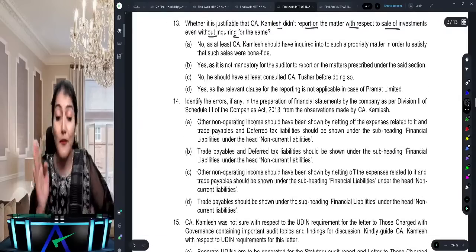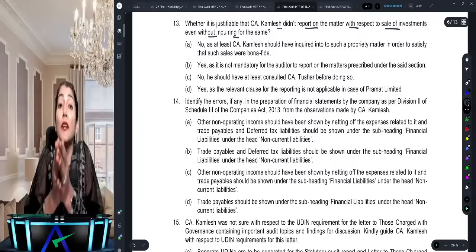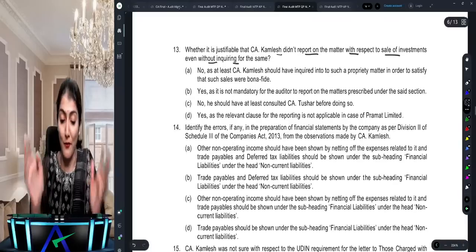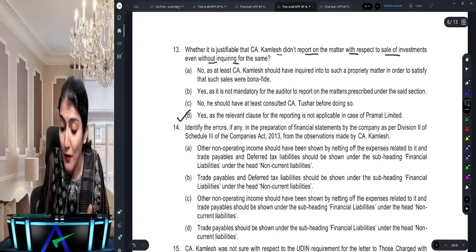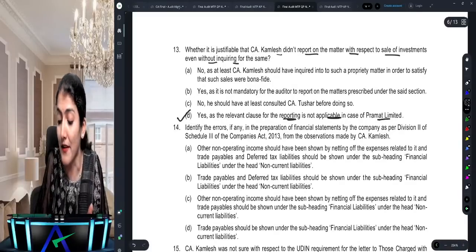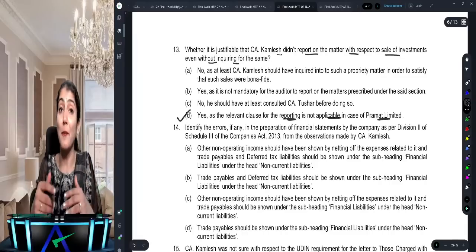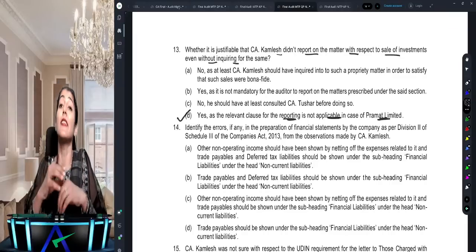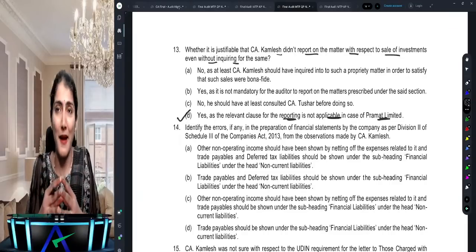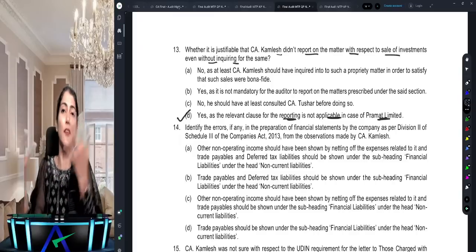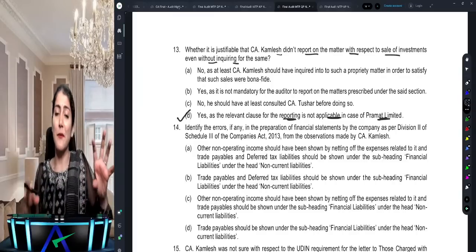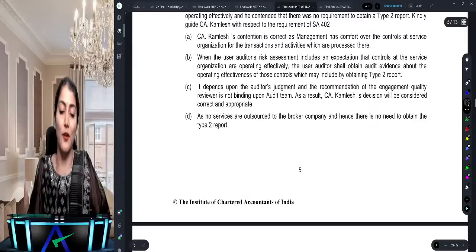That means in case of an investment banking company, I don't need to do this inquiry and I don't need to do the reporting even if there is an adverse finding. Yes, so the relevant clause for reporting is not applicable in case of Pramath Limited. Why not applicable? Because that is how 143(1) starts. What does it say? Where the company is not an investment or a banking company. Shares, securities, debentures have been sold at a price less than. Had it been other than an investment banking company, then we would have reported on this clause.